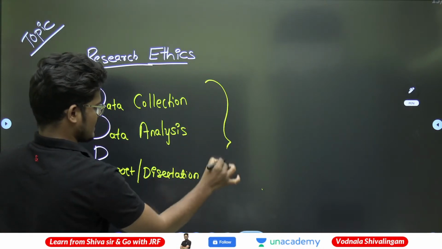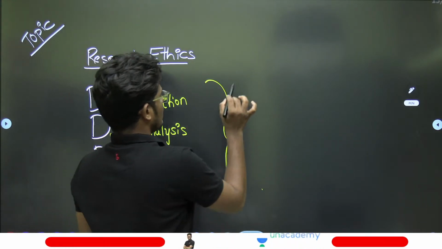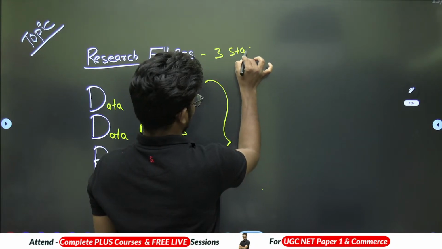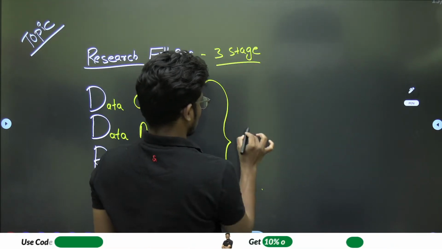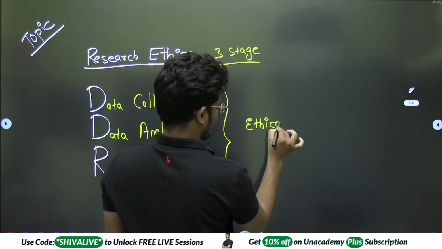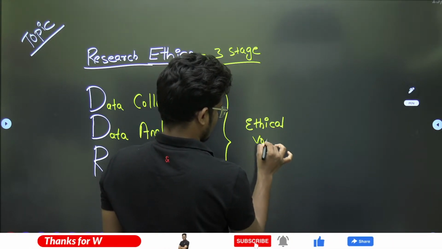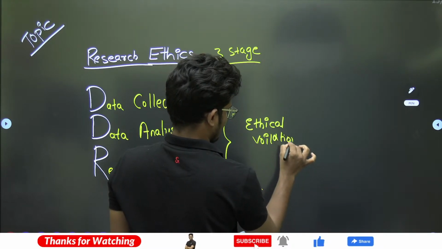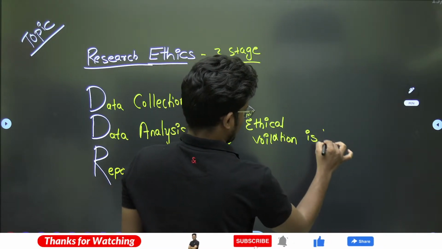In these three stages of the research, the ethical violation is very high.